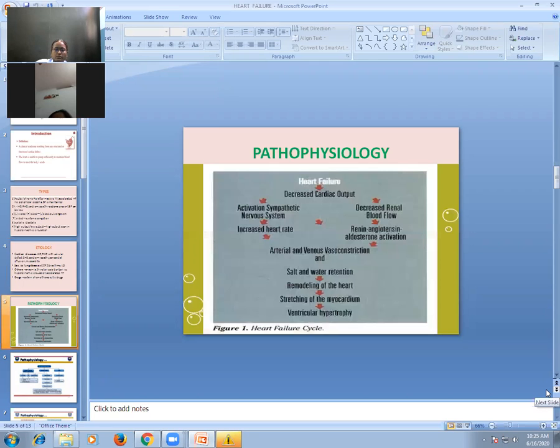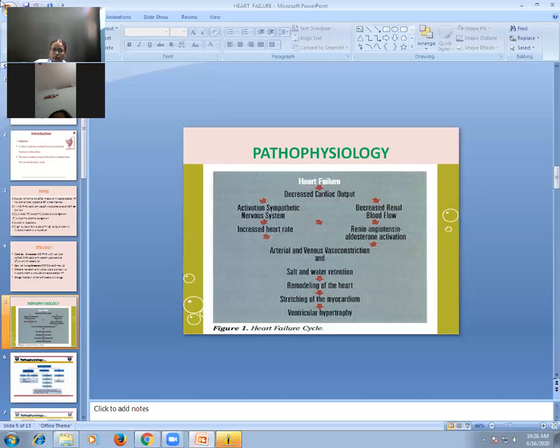Now what is the pathophysiology, or what happens when your heart fails? What are the changes occurring in your body because of heart failure? When the heart fails to act as a pump, it affects stroke volume and cardiac output. Means there is decreased cardiac output, decreased stroke volume. If cardiac output is decreased, the tissues of the body will get less blood supply. They suffer from poor nutrition supply and poor oxygen supply. So it will affect every tissue of the body.